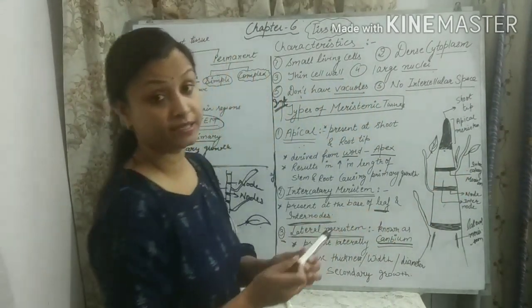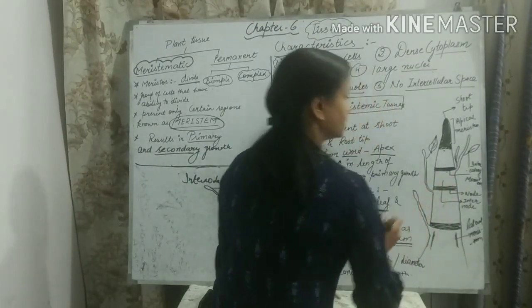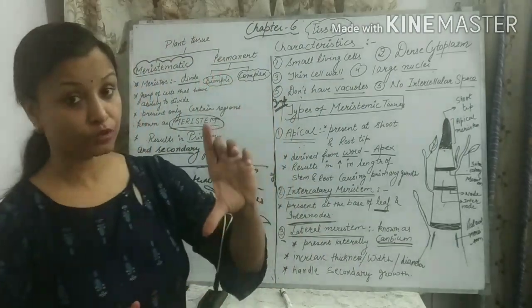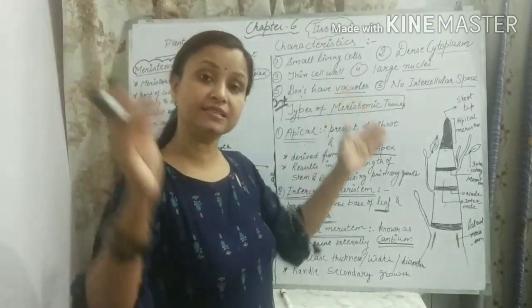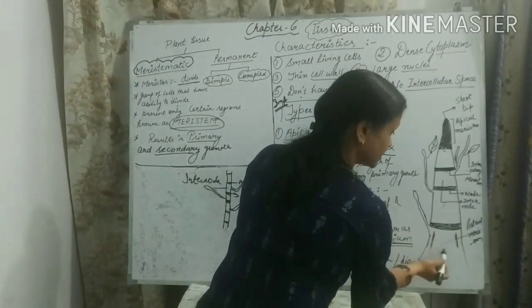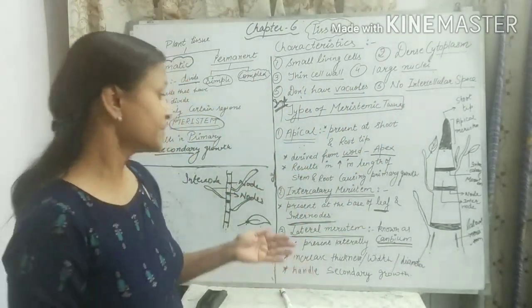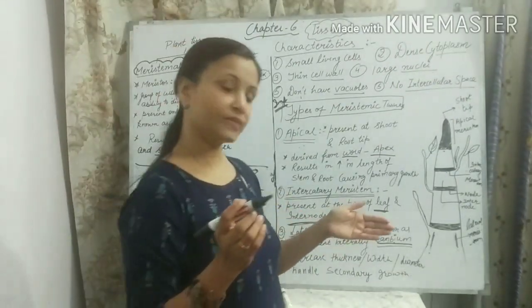It increases the size of the leaf. It is present at the base of the internodes and increases the length of the internodes. It also increases the length of the twigs or branches. The third one is lateral meristem. It is present laterally and it increases the thickness of the plant.